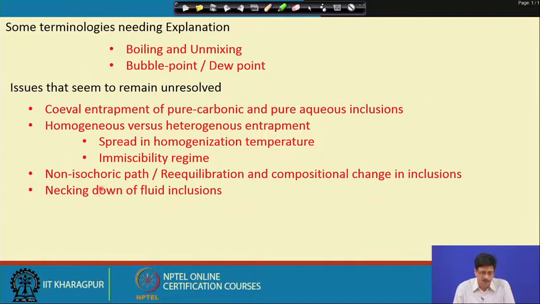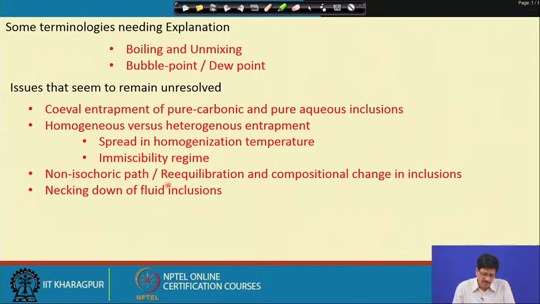In such situations, if it is an isothermal decompression or isobaric heating, the inclusion undergoes some kind of explosion texture, and there is a redistribution of the temperature of homogenization compared to what would have been the case if the inclusions had not been disturbed.